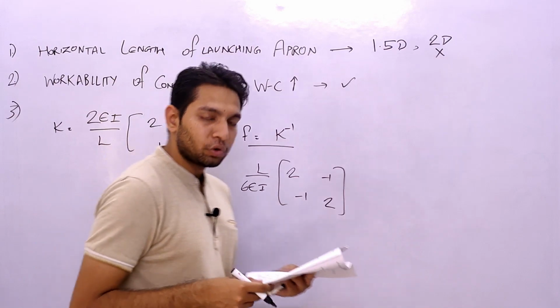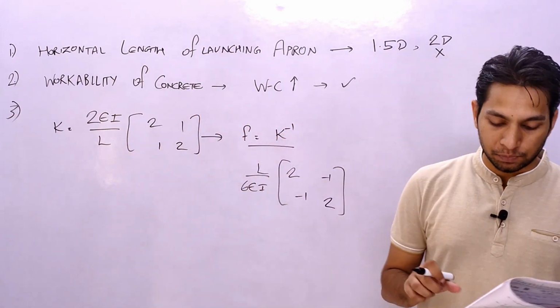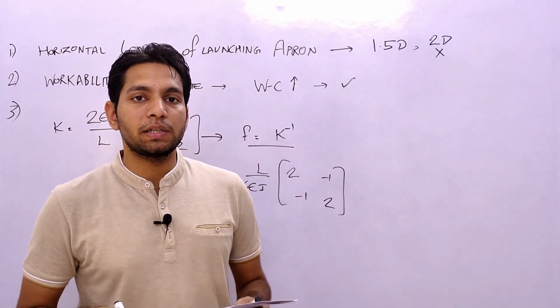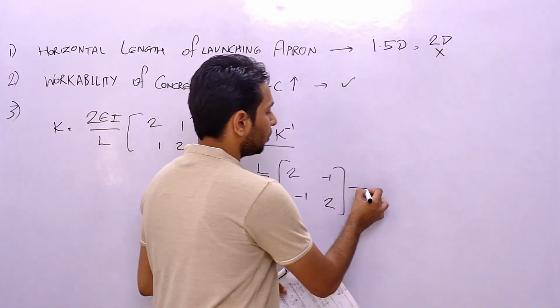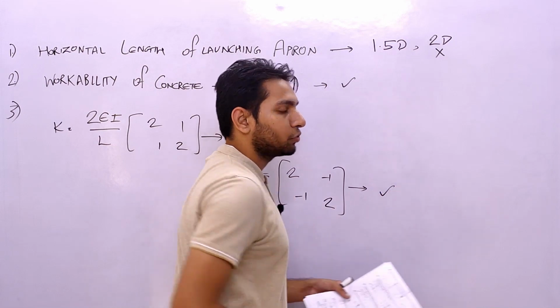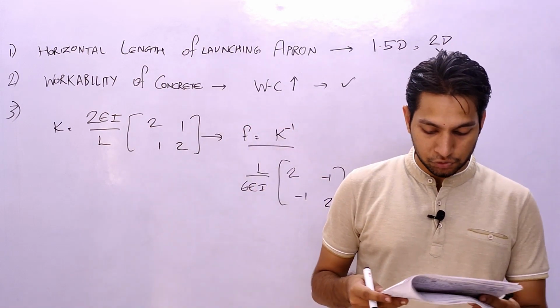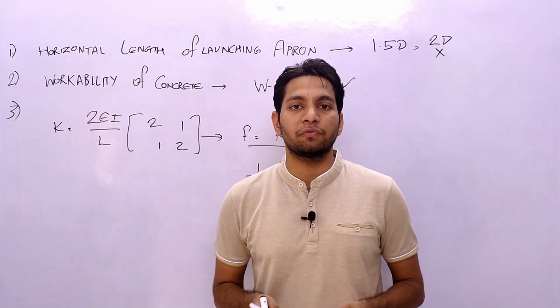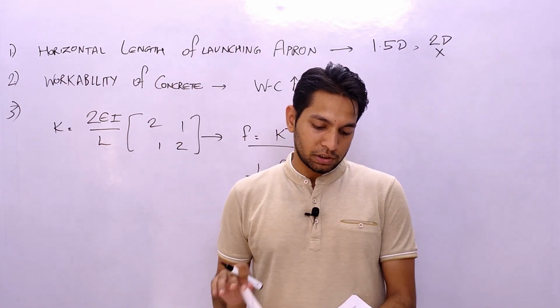This option should be D as per the question paper, but the answer given is B. So this can also be challenged. This is our question number 3 which can be challenged, and in my paper it is 103.